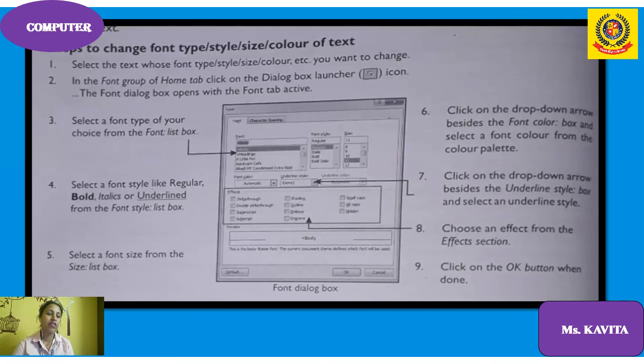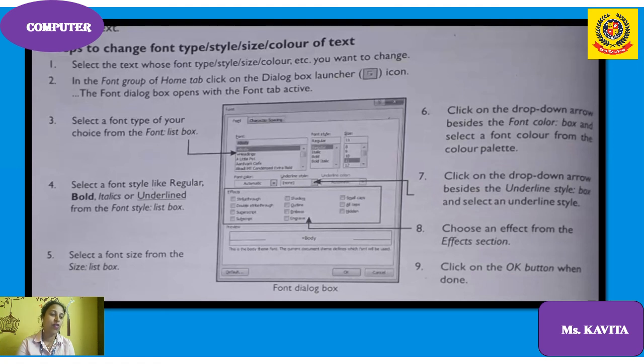Select the text whose font type, style, size or color you want to change. In the Font group, go to the Home tab and select different types of font: Times New Roman, Algerian, sans serif, different types of fonts are there. You select the font. If you want to make it bold, underline or italic, these things are also there in the Home tab. Suppose you want to write in a different color, you can do that also.